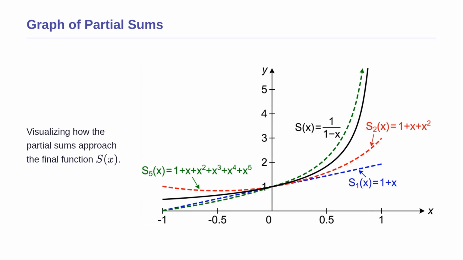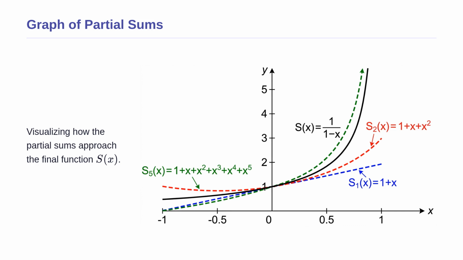Here we see a graph showing the partial sums of our geometric series. The horizontal axis represents our input x and the vertical axis is the output. The solid black curve is our final target function, 1 divided by 1 minus x. The dashed lines represent our running totals.